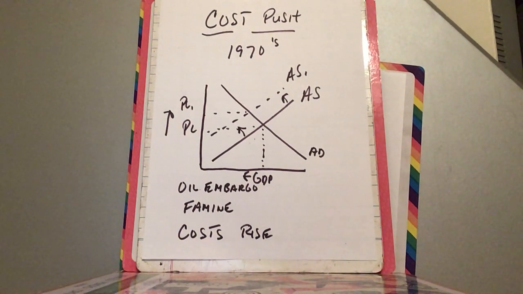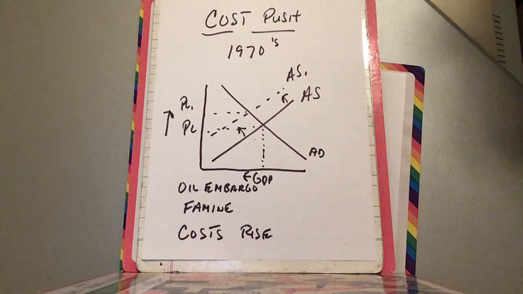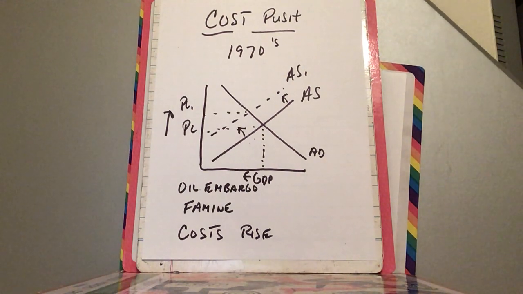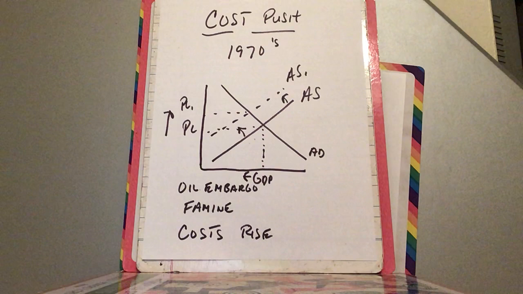And we have something called the misery index. When you add up the unemployment and the inflation in the 70s, you had usually 12 to 15% inflation and 10% unemployment. So the misery index was in the 20s. Okay? So two types of inflation. Demand pull, 1960s. Cost push, 1970s. One is coming from the demand side. One is coming from the supply side.